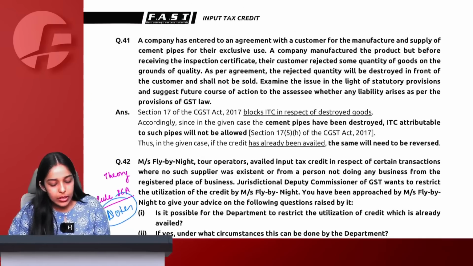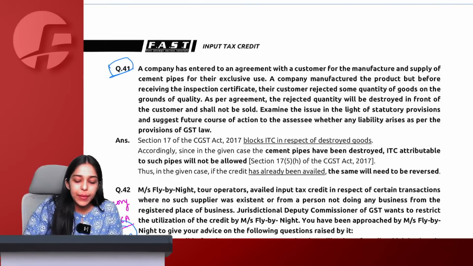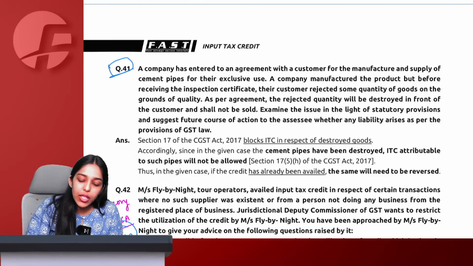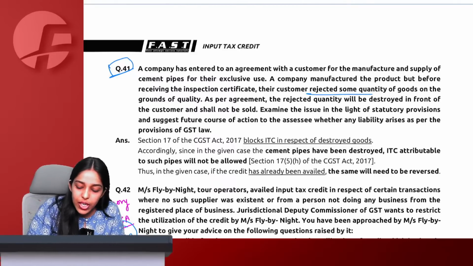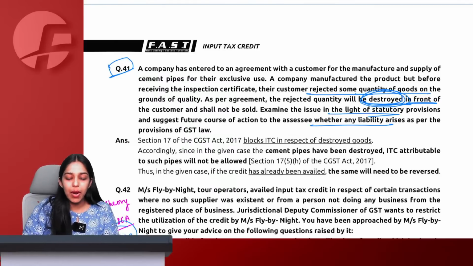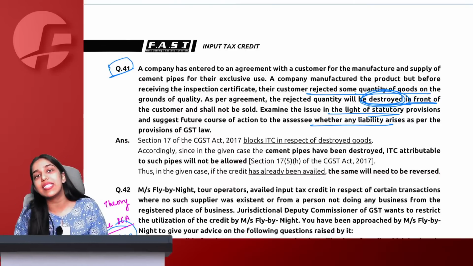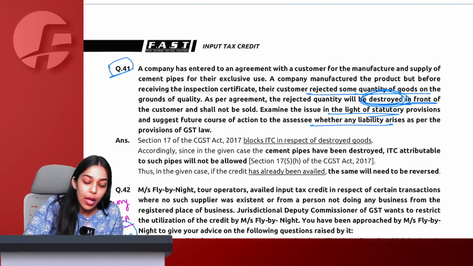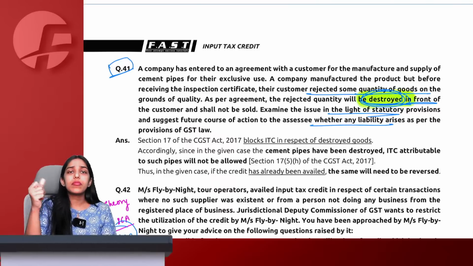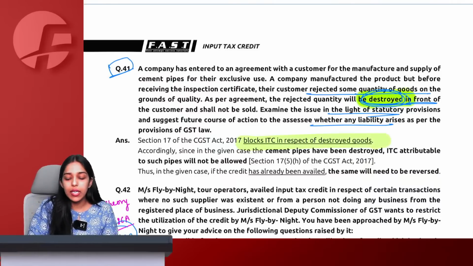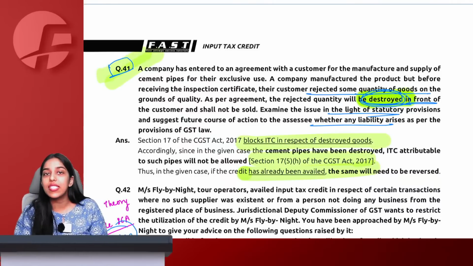Chalo. Now question 41. A company has entered into an agreement with a customer for manufacture and supply of cement pipes for their exclusive use. A company manufactured the product, but before receiving the inspection certificate, customer rejected some quantity of goods, and as per agreement, it is destroyed in front of customer. Matter is over. Any goods lost, destroyed, stolen, written off, given as free sample, ITC is always going to be blocked because these goods are destroyed. We will say ITC will be blocked according to section 17(5).